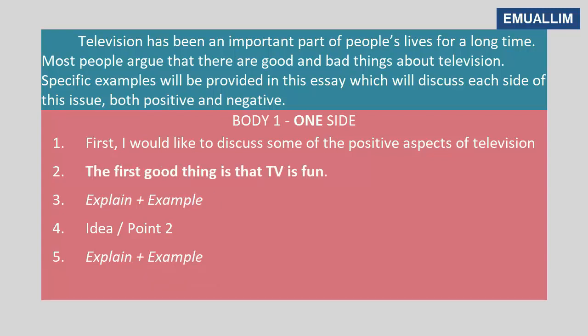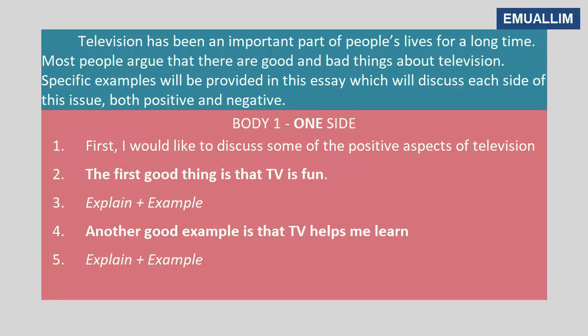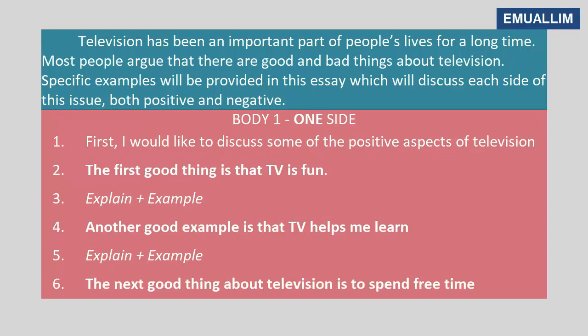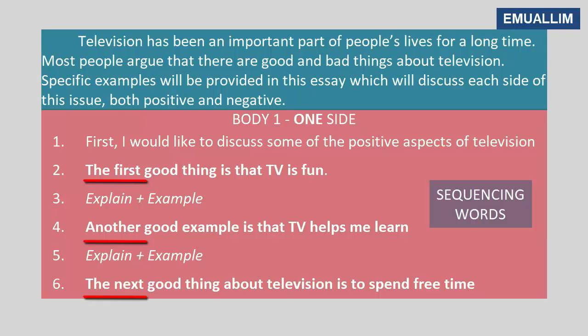The first good thing is that TV is fun. Another good example is that TV helps me learn. The good thing about television is to spend free time. Here we have 3 examples with sequencing words: first, another, next. Now we have to use complex structures.